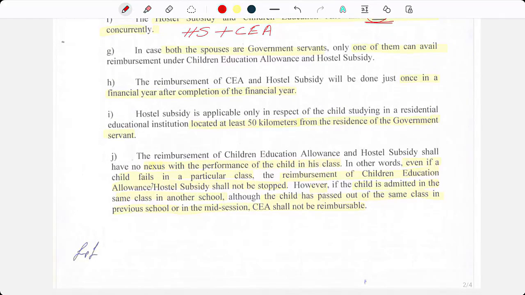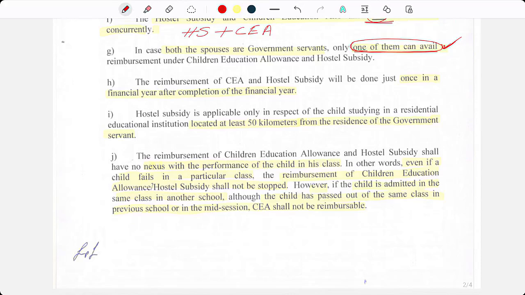In case both the spouses are government employees, only one of them can avail the reimbursement. Okay? A declaration generally, when both husband and wife are government servants, we generally take one declaration on who among them will be claiming all the allowances like LTC, CEA, medical, etc. on behalf of the other.